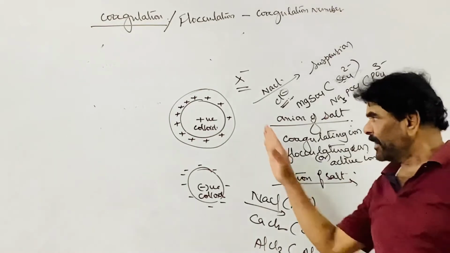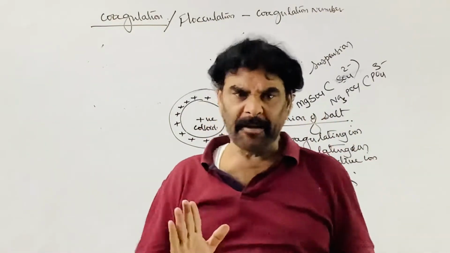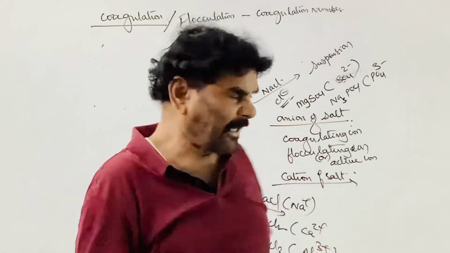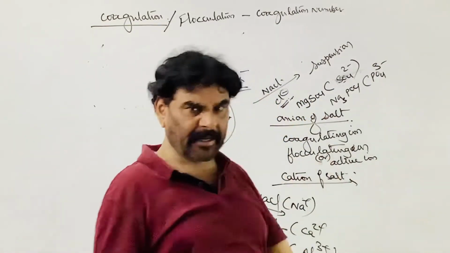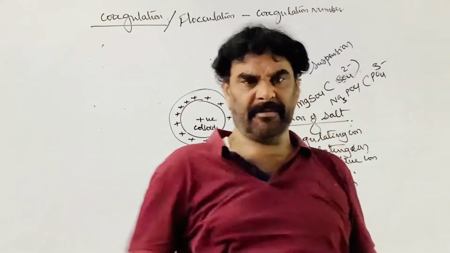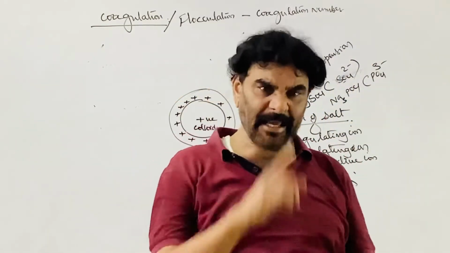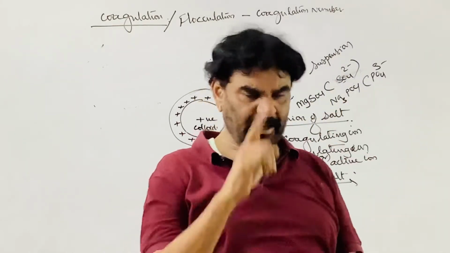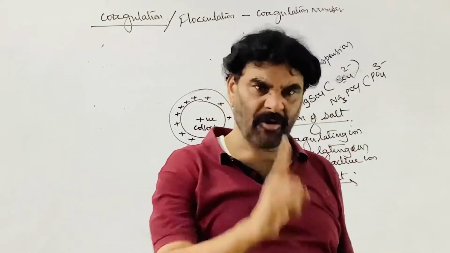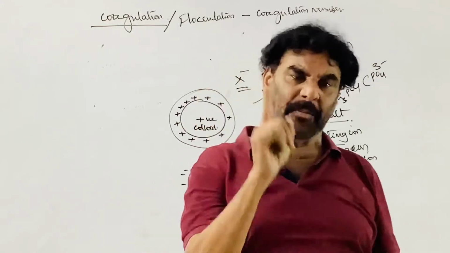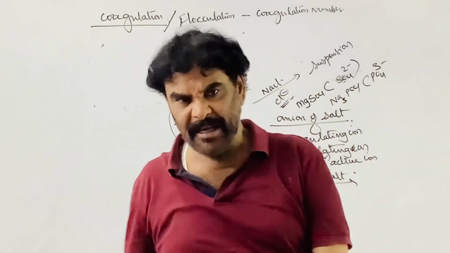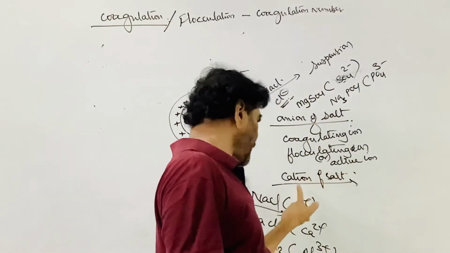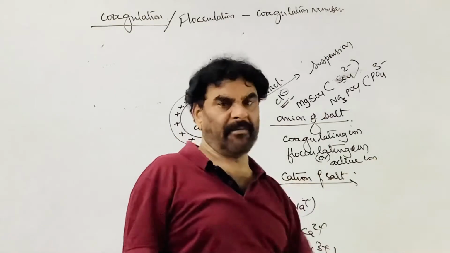In this technique, we are neutralizing the charge present on the colloidal particle by adding the electrolyte. If it is a negatively charged colloidal solution, then the cationic part of the electrolyte acts as the precipitating agent, or flocculating agent, or active ion.